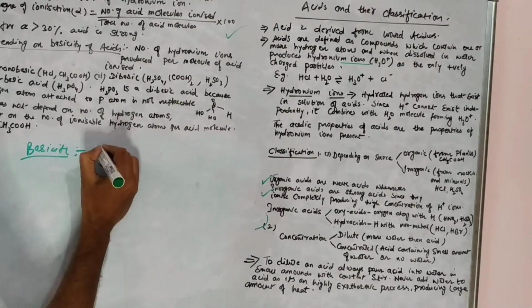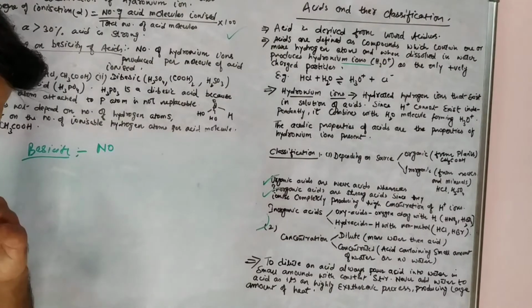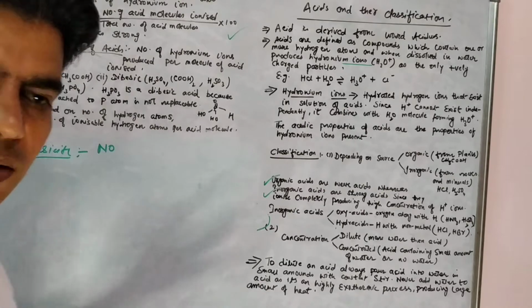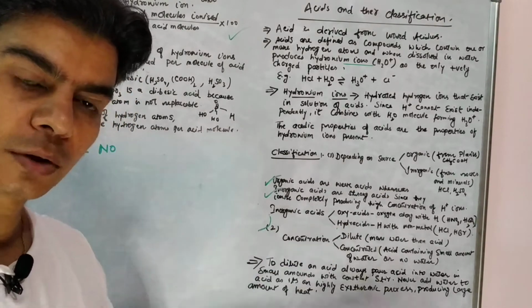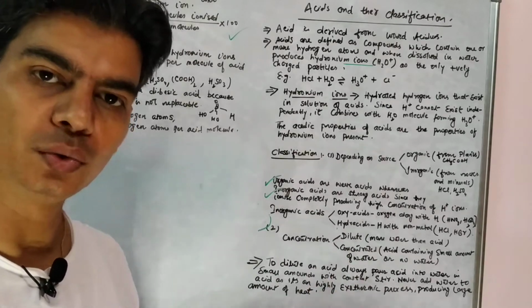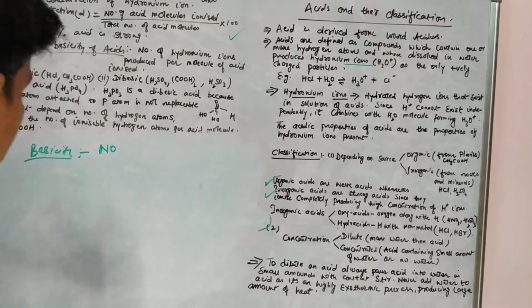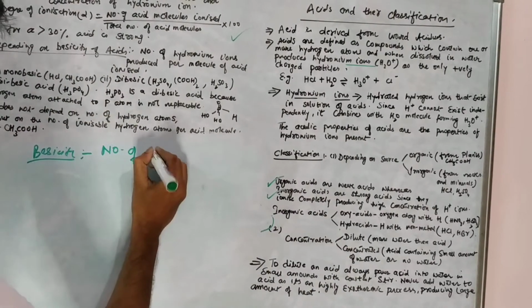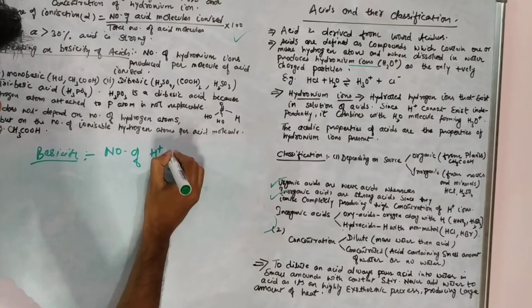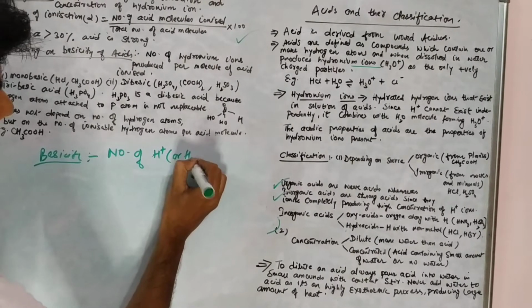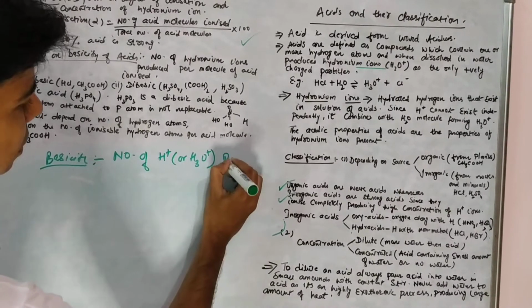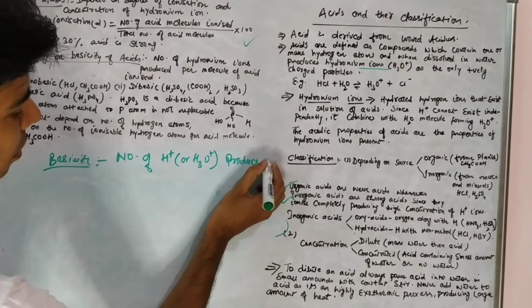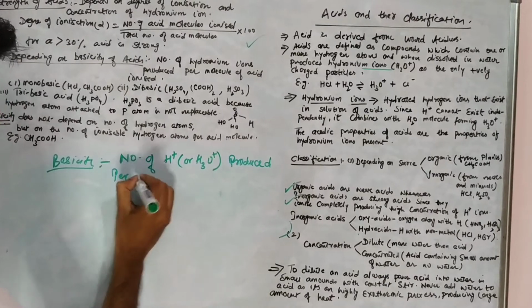Acids when added to water will produce hydrogen ions, right? So the number of hydrogen ions that it will produce will define the basicity of acids. Number of hydrogen ions or hydronium ions, both these are the same things, produced per molecule of acid.